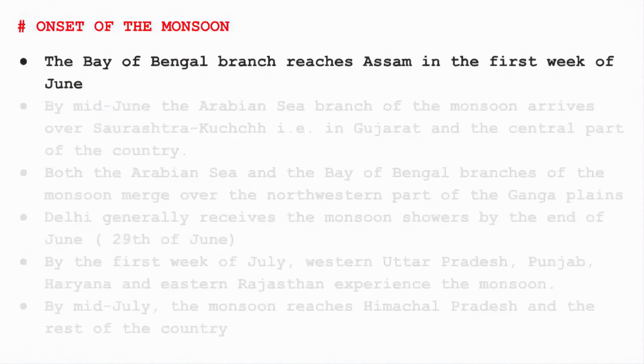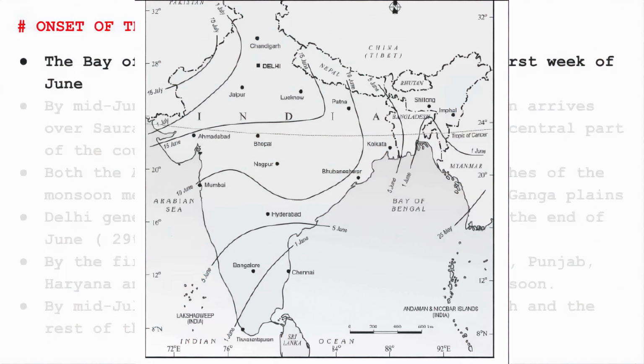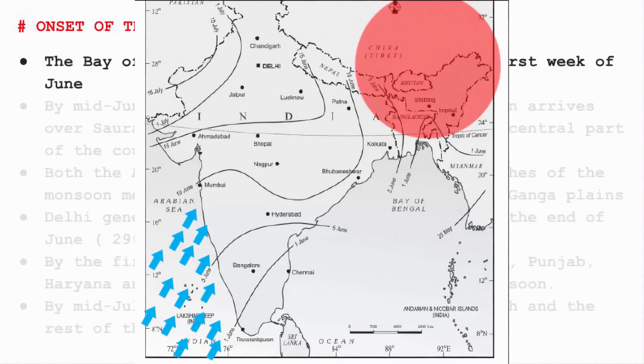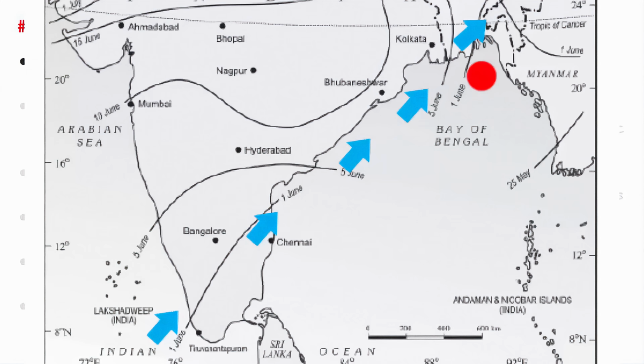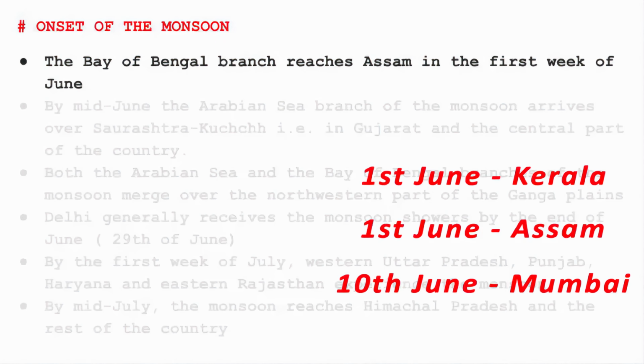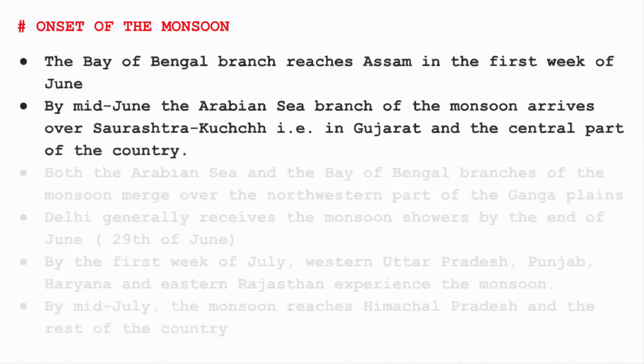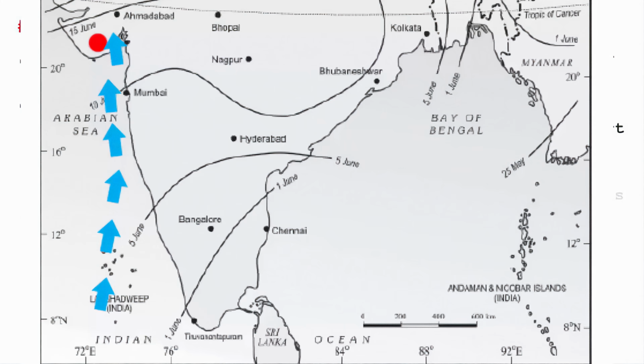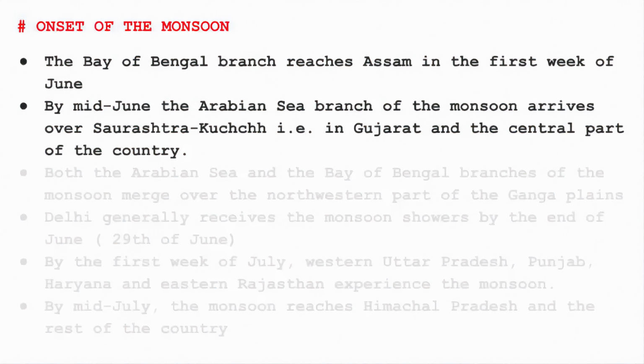Now try to understand this. The monsoon wind comes from the southwestern region. So the diagonally opposite side is the northeastern region. Therefore in the first week of June, the Bay of Bengal branch reaches Assam and it starts raining in Assam. So till now we have seen on 1st of June it rains in Kerala and then it goes straight to Assam. Then exactly on the 10th of June, it rains in Mumbai, and then by mid-June the Arabian Sea branch of the monsoon arrives over the Saurashtra Kutch region, which is in Gujarat and the central part of the country.